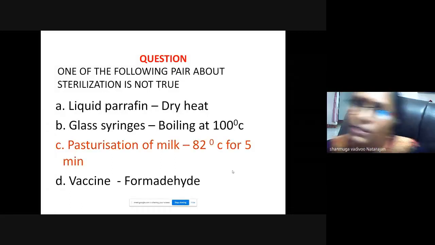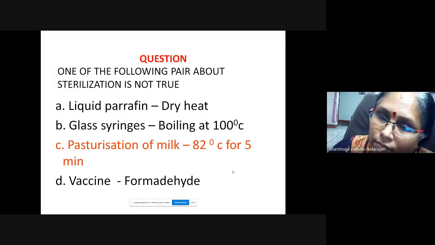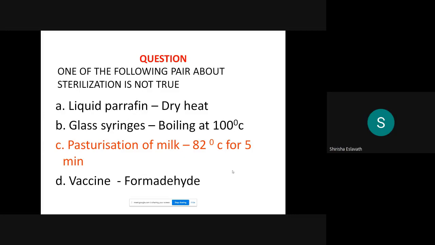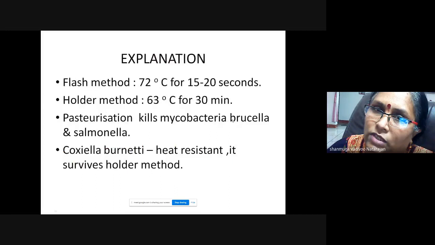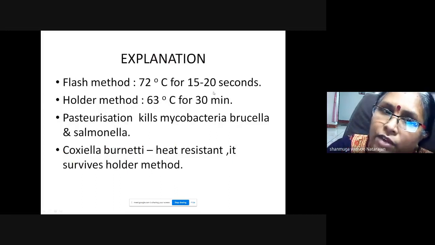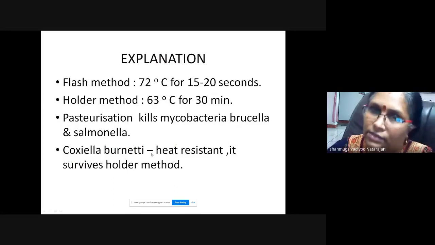C is the option. That is pasteurization at 60, 63 and 70. Excellent. So that is the flash and holder method. It is a higher temperature they have given, so that is the wrong choice. Flash method is 70 degrees C for 15 to 20 seconds. Holder method is 63 degrees C. So that is the right choice.